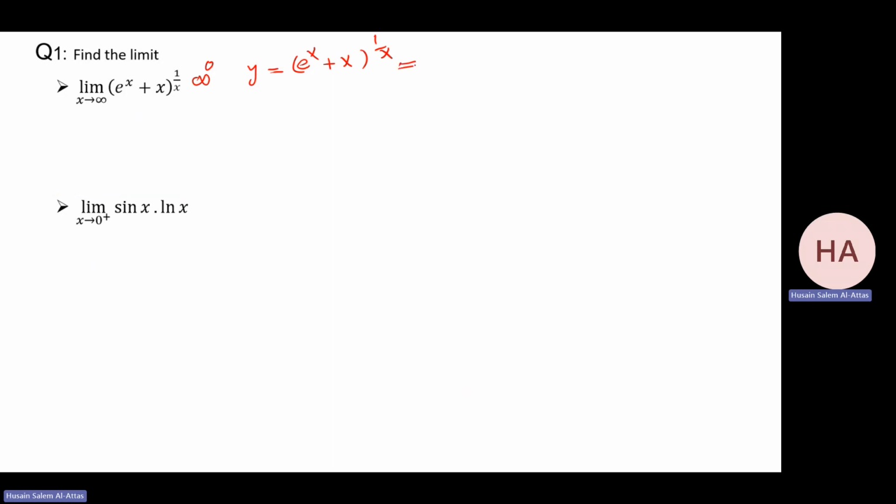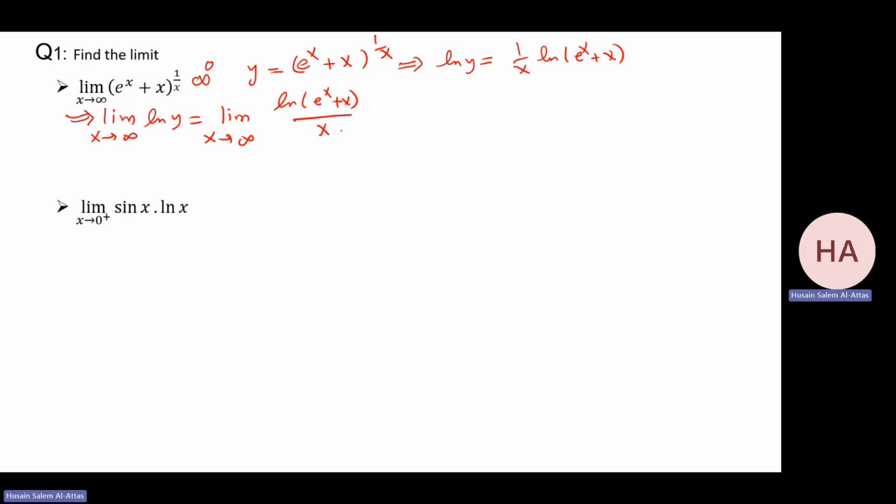That will give me ln y is 1 over x times ln of e to the x plus x. That implies the limit as x goes to infinity of ln y will be the limit as x goes to infinity of ln of e to the x plus x over x. That's very clear, infinity over infinity category.